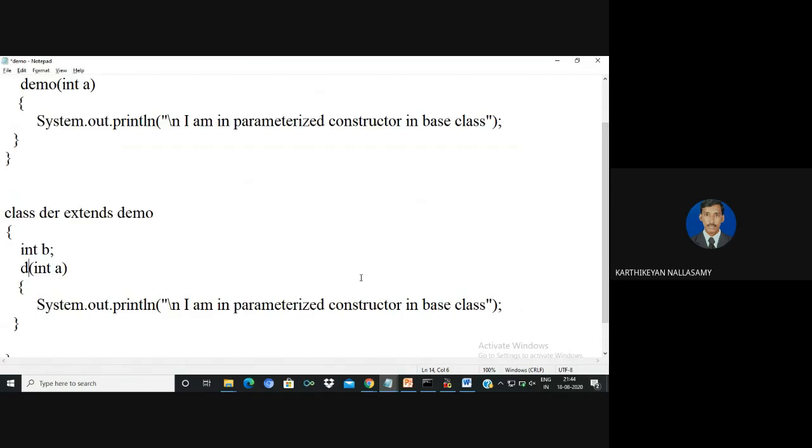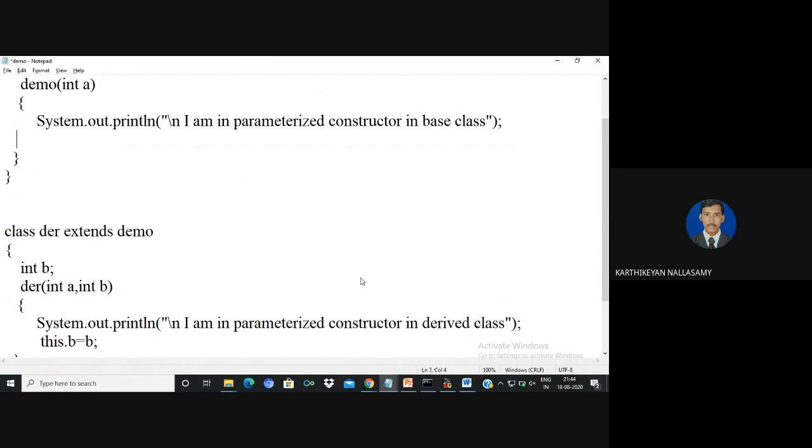So my class name is derived. It is a derived class, and I'm going to assign a value to this instance variable.